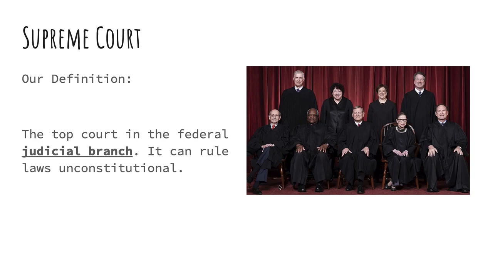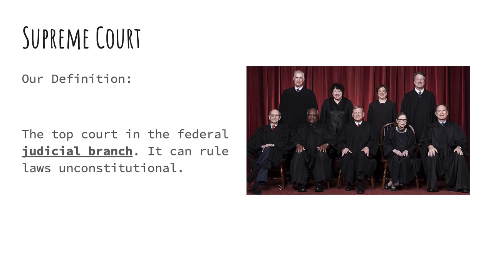Supreme Court. The Supreme Court is the very top of the judicial branch. The Supreme Court has the final word on how a law is going to be interpreted. So if there's a new law that says no more speed limits, the Supreme Court can say, well, you're not allowed to make that law. That law violates the Constitution. They probably wouldn't. But let's say there was a law that said women can't drive. There's some countries in the world where that's true. If they tried to pass a law like that in this country, the Supreme Court would say, no, no, no. The Constitution doesn't let that happen. The Constitution says that you're not allowed to discriminate like that.